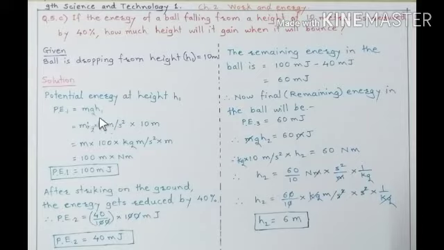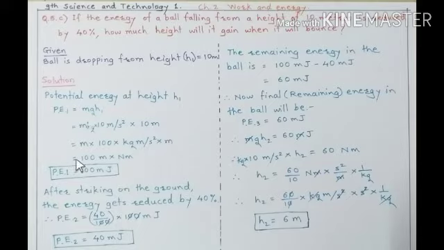Acceleration due to gravity g is taken as 10 meter per second square, into 10 meters, is equal to mass into 10 into 10, 100 into kilogram meter per second square into meter.